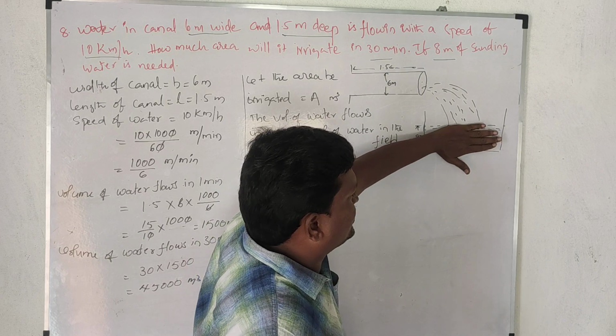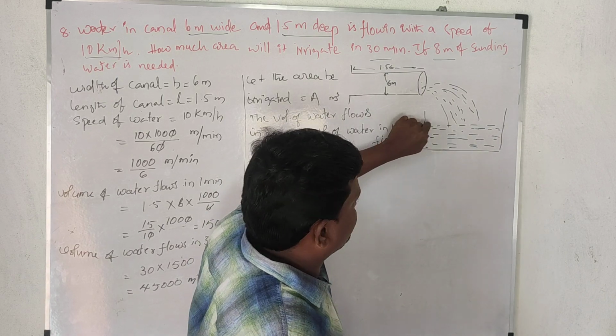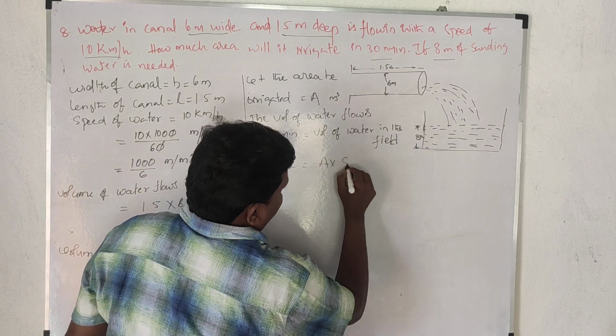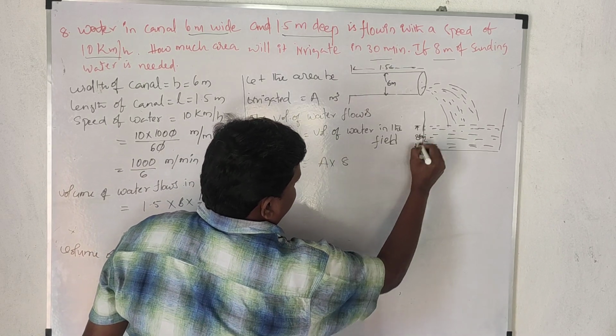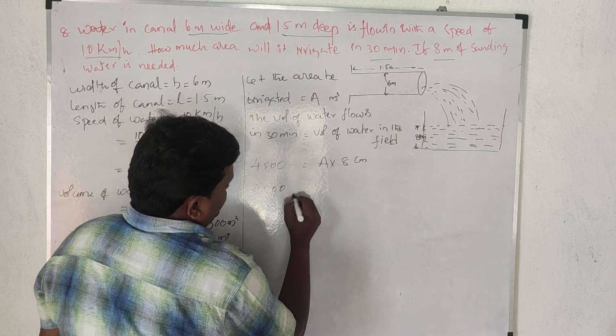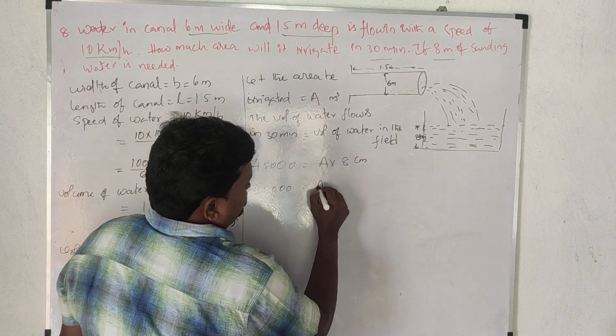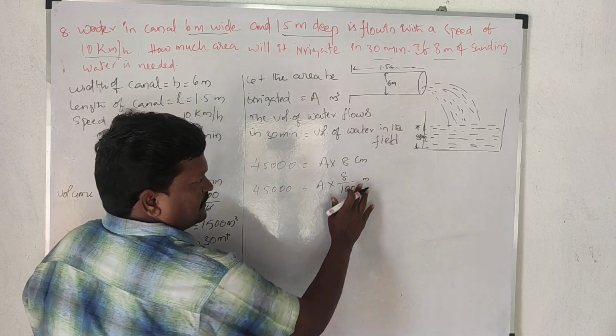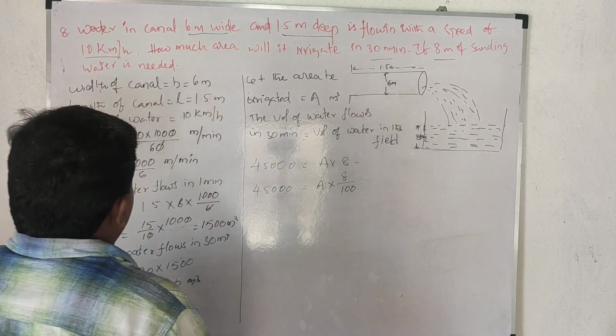Area of this field into height. Area of this field means it will be A into 8 centimeters, it is given, 8 centimeters. So 45,000 is equal to A into 8 by 100 meters. After making this 8 meters.